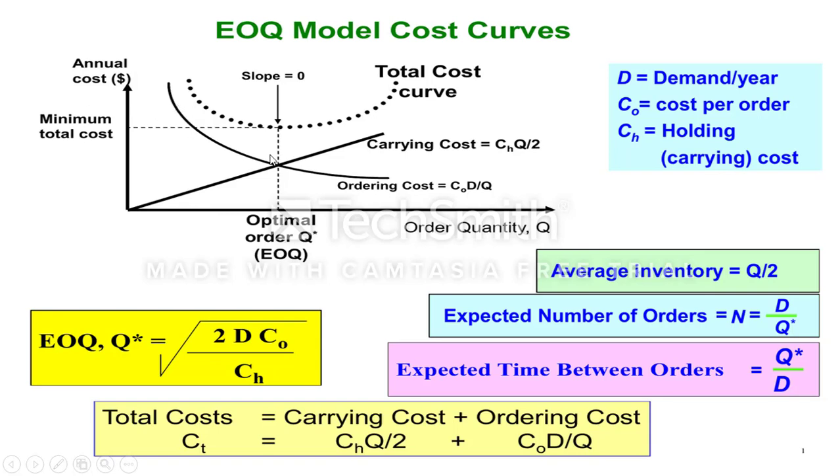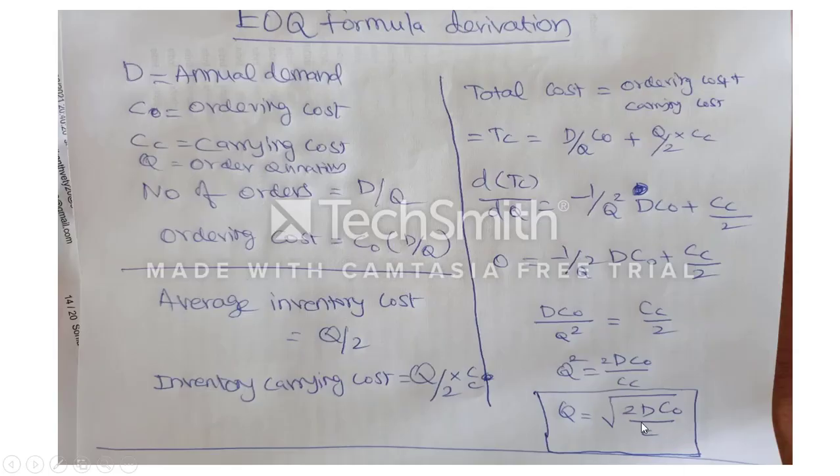Look at the trend of ordering cost: whenever the quantity increases, the ordering cost keeps coming down. Similarly, if the quantity increases, the carrying cost keeps going up. At one particular point, the ordering cost and carrying cost meet together. That particular point is called EOQ, which we derived as the square root of 2D C0 by CC.